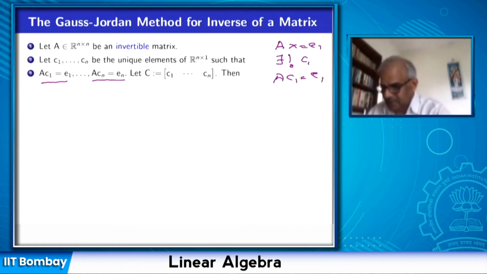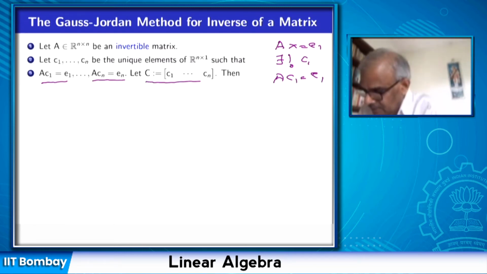Okay, by converting A into the row canonical form. We can do this, solving these n systems of n equations in n unknowns simultaneously, by constructing a matrix C. So we want to find this matrix C whose column vectors are C1 to Cn, so that AC1 is E1, ACn is En.